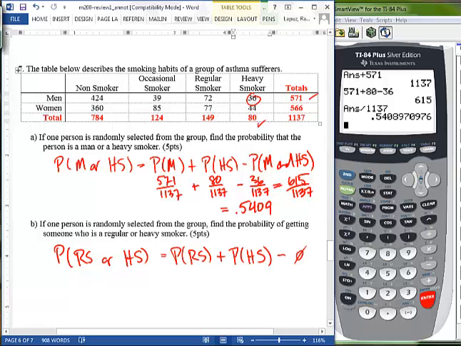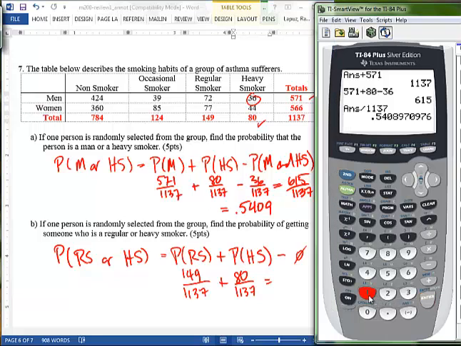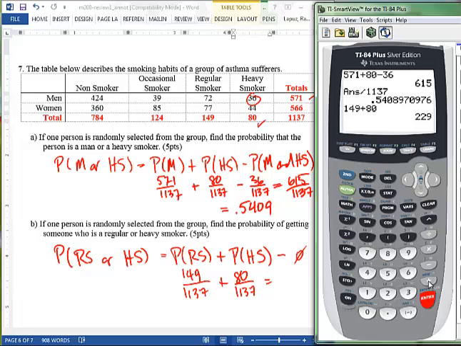So we simply need to look at the regular smokers, 149, and this is out of 1137. And the probability of getting a heavy smoker again is 80. So 149 plus 80 is 229, divided by 1137.